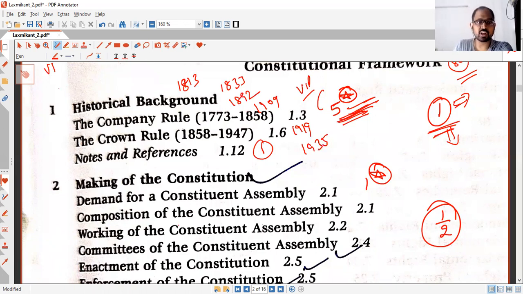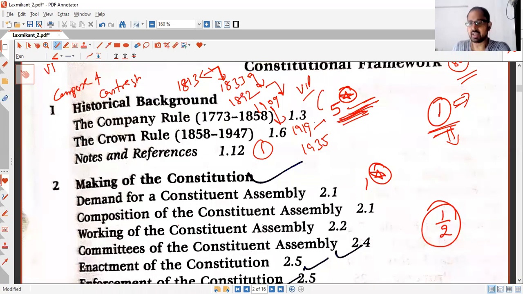You can compare and contrast between the acts, like what changed between 2 acts. You need to look into this, and it should not take more than 1 hour to revise.